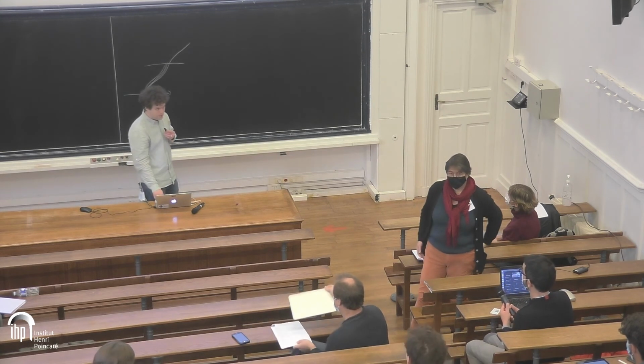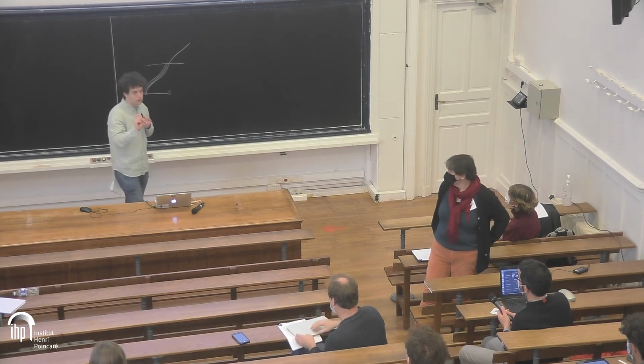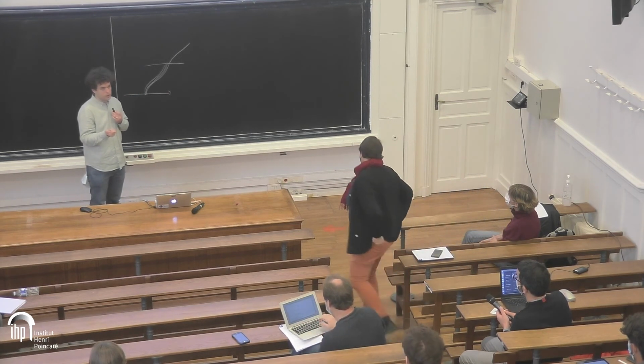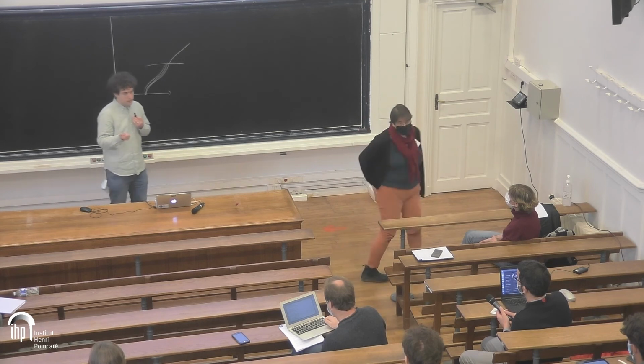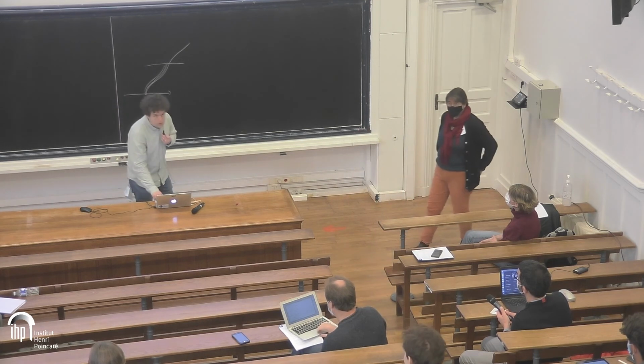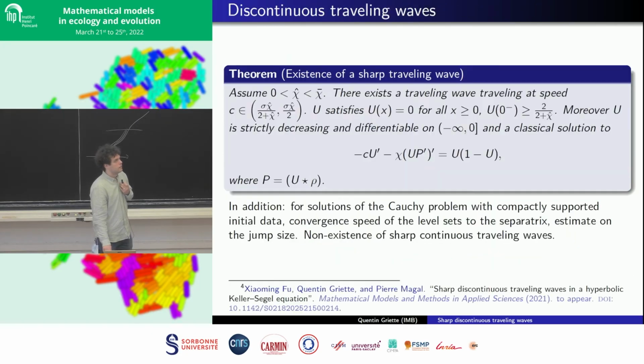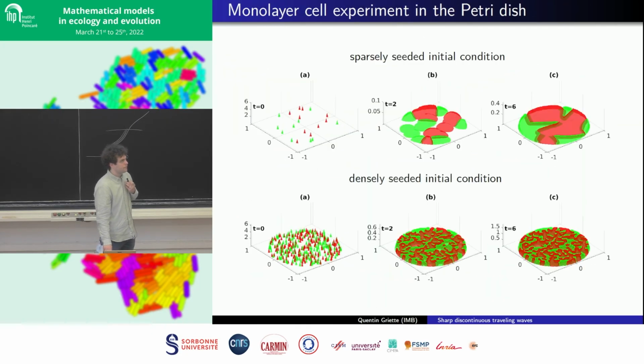So we have motion of interface if the competition is biased, of course. So if one of the species is... go back to the system.